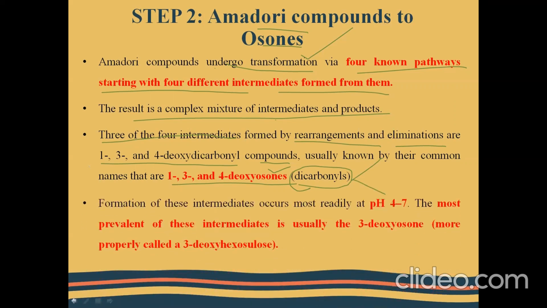The formation of these intermediates, that is the 1-, 3- and 4-deoxyosones, occurs readily at pH 4 to 5, and the most prevalent among these intermediates is 3-deoxyosone. This 3-deoxyosone continues the further Maillard reaction, and this compound is otherwise called 3-deoxyhexulose.